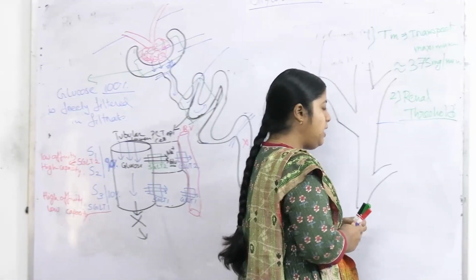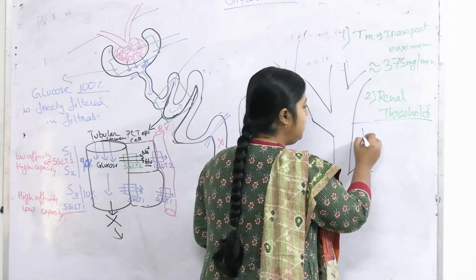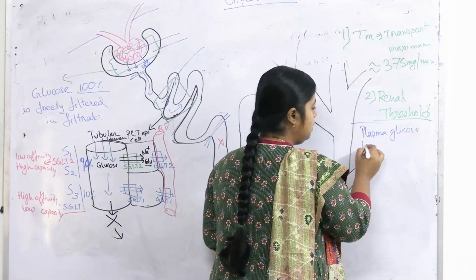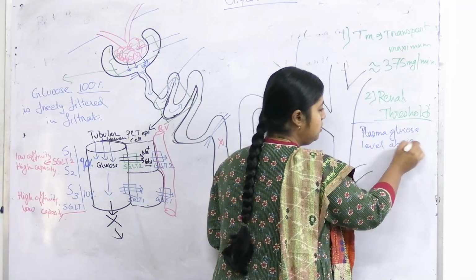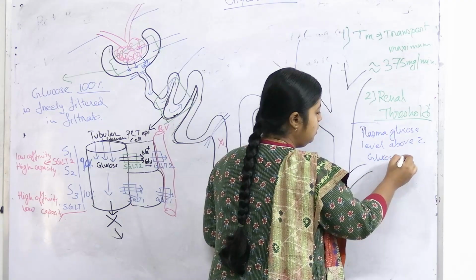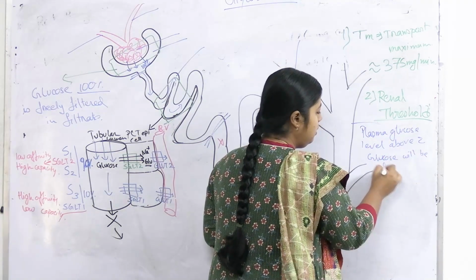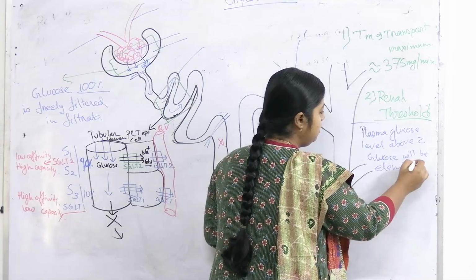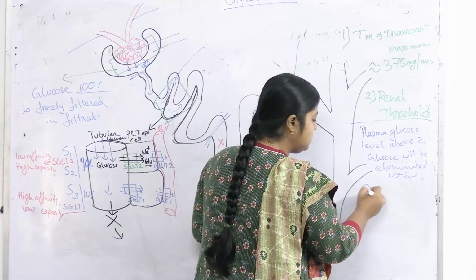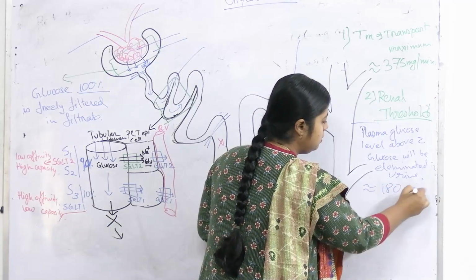Yes, so there will be excretion of glucose in urine. So renal threshold is nothing but the plasma glucose level above which glucose will be eliminated in urine, right? So what is the value?